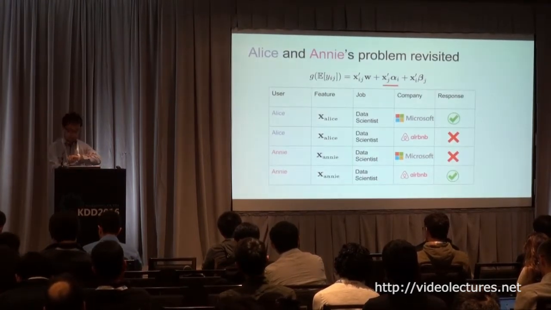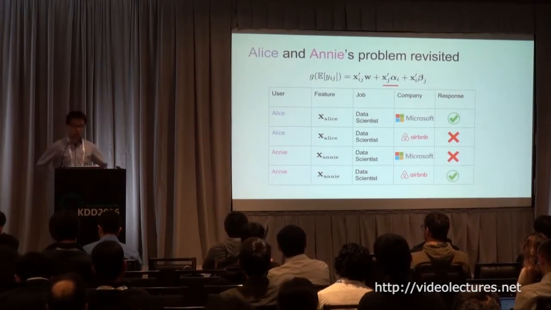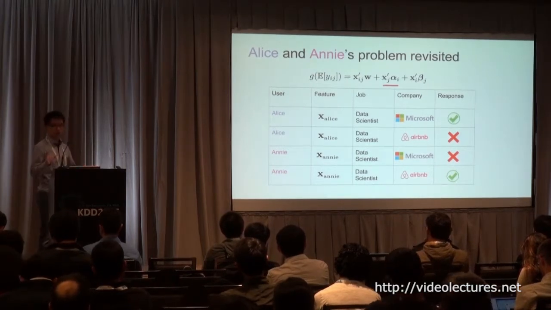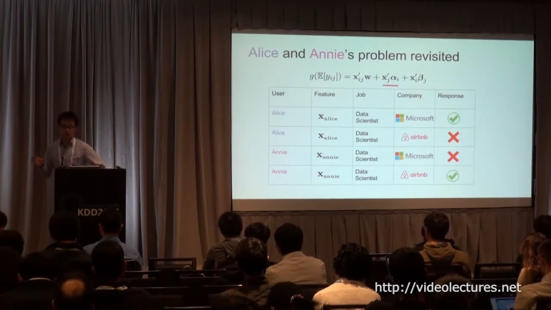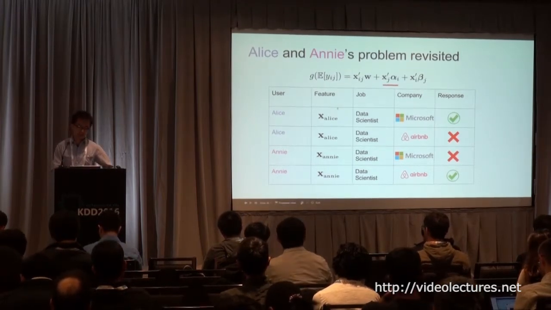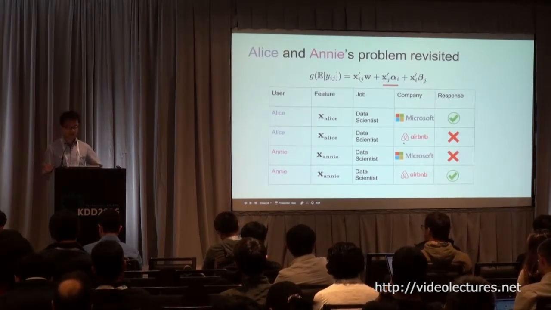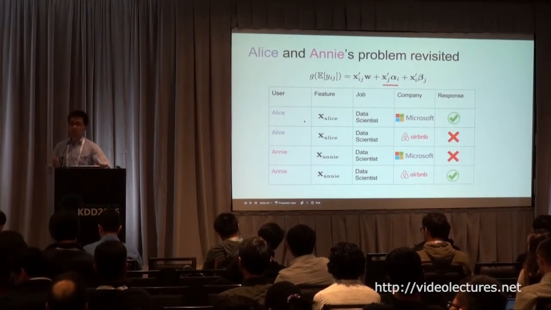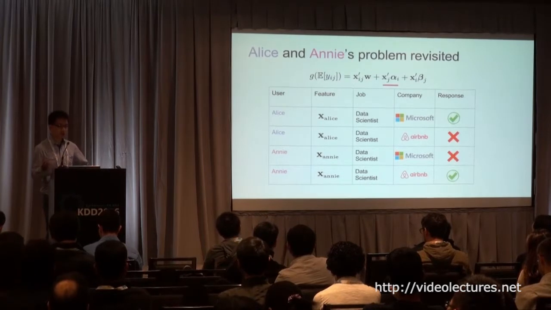So let's revisit our previous example, Alice and Annie's example. Recall that Alice and Annie are both looking for a data scientist position. They have very similar backgrounds and very similar member profiles, meaning that X-Alice and X-Annie are very similar, right? But they applied to different jobs. For example, Alice tends to apply for more big companies, and Annie prefers hot startups.